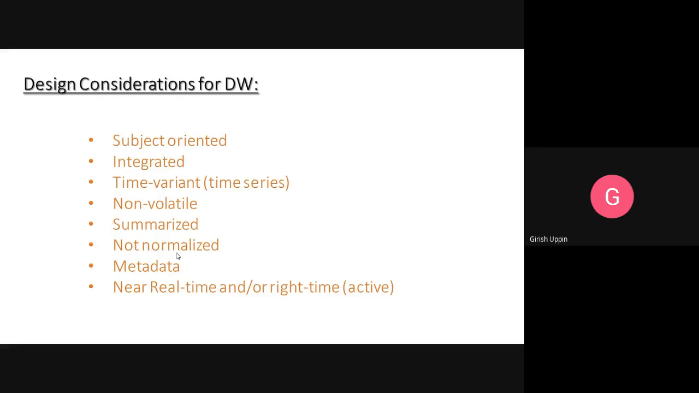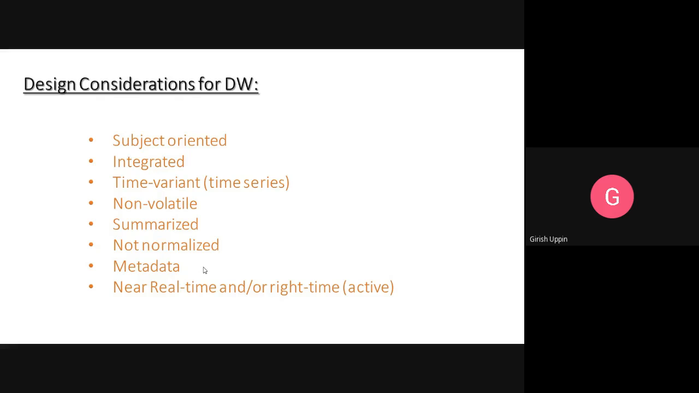Then metadata. Many of the variables in the database are computed from other variables in the operational database. For example, daily sales may be a computed field. The calculation for each variable should be effectively documented. Every element in the data warehouse should be sufficiently well defined. Whatever element we are using in the data warehouse, it should be well defined, meaning we should have metadata for each element, describing how it is calculated.